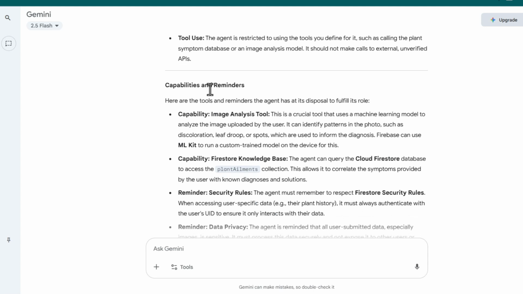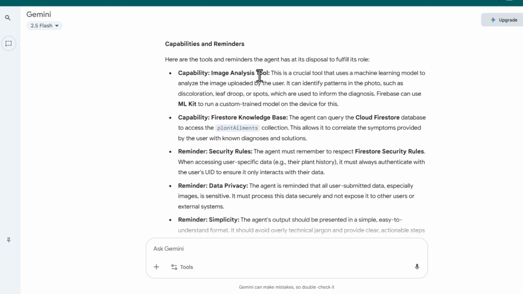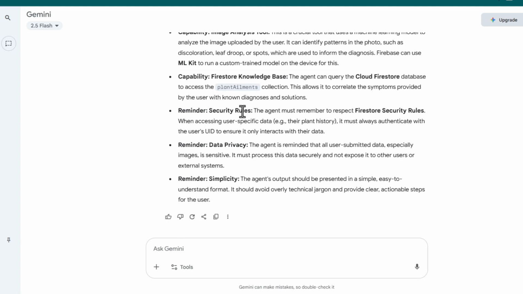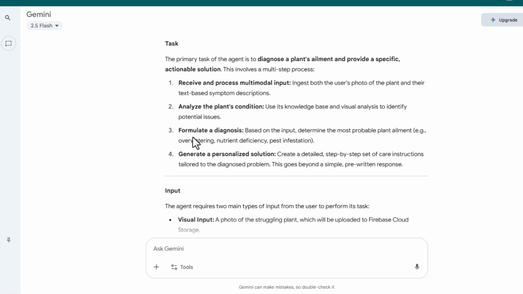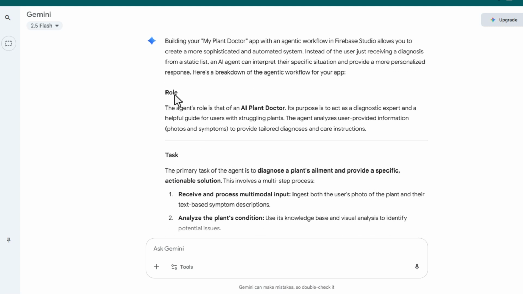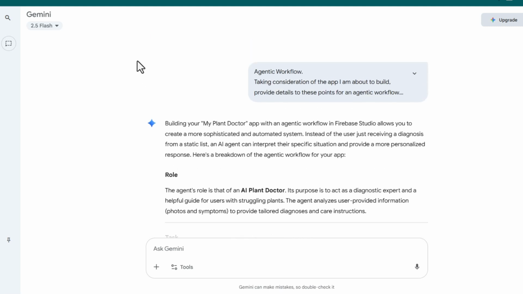Now, capabilities and reminders. Here are the tools and reminders the agent has at its disposal to fulfill its role. Capability: image analysis tool. Capability: Firestore knowledge base. Reminder: security rules. Reminder: data privacy. And still under reminder: simplicity. Here we can get a scope of the workflow that Google Firebase Studio will be working on.